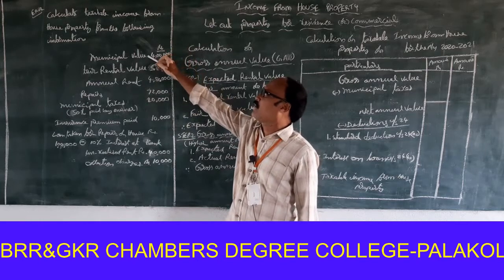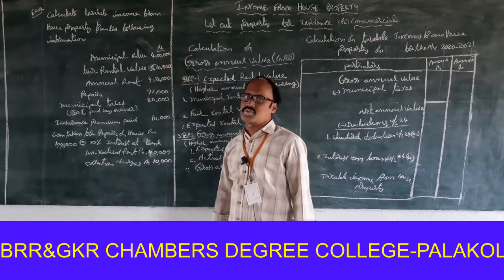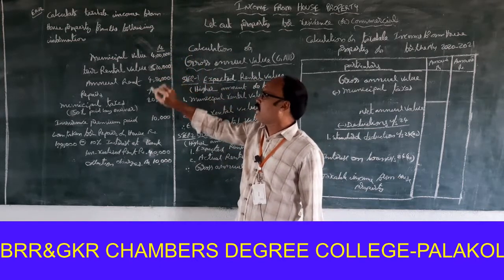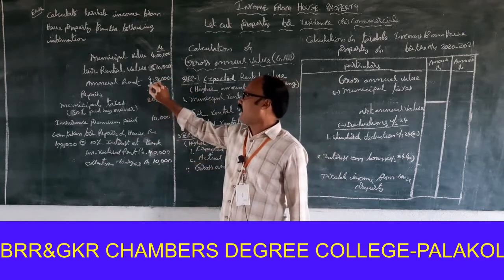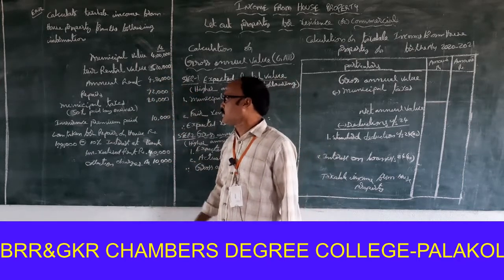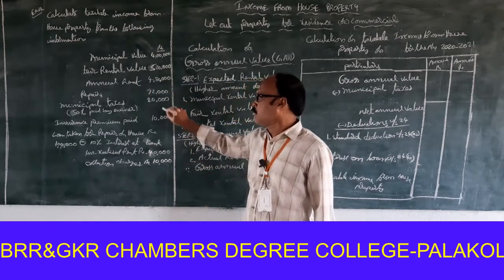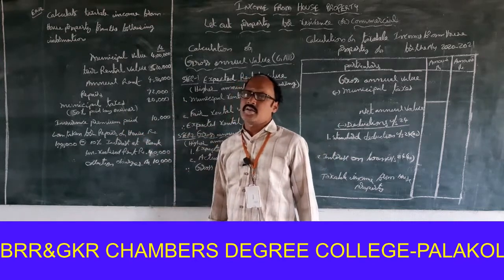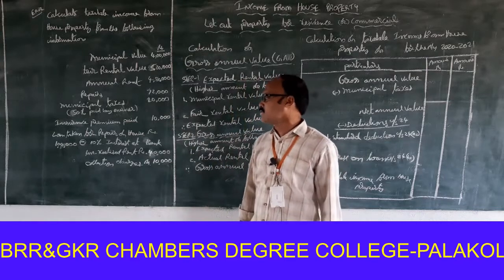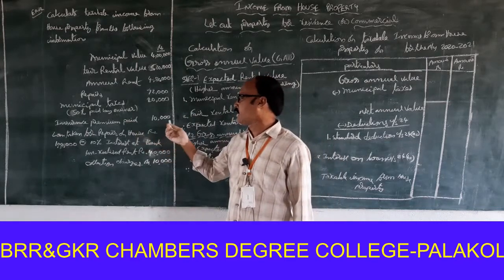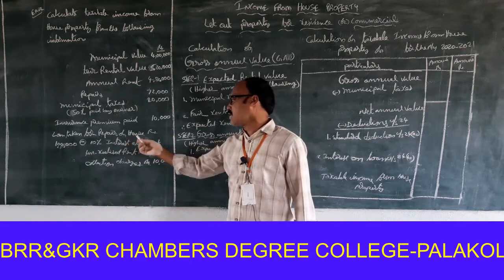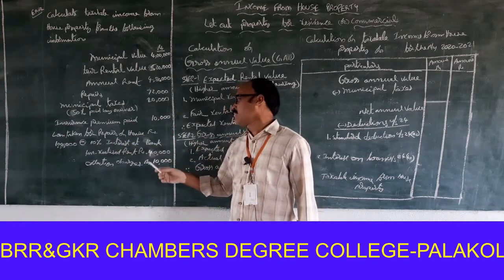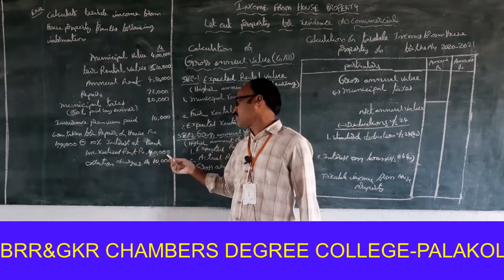Calculate taxable income from house property from the following information. First one, municipal value 4 lakhs, fair rental value 5 lakhs 20,000, actual rental value 4 lakhs 80,000, repairs 72,000, municipal taxes 20,000, but 50% paid by the owner, meaning the remaining 50% is paid by the tenant. Insurance premium paid 10,000. Loan taken for repairs of house rupees 1 lakh at the rate of 10% interest at bank. Next one, unrealized rent rupees 40,000.